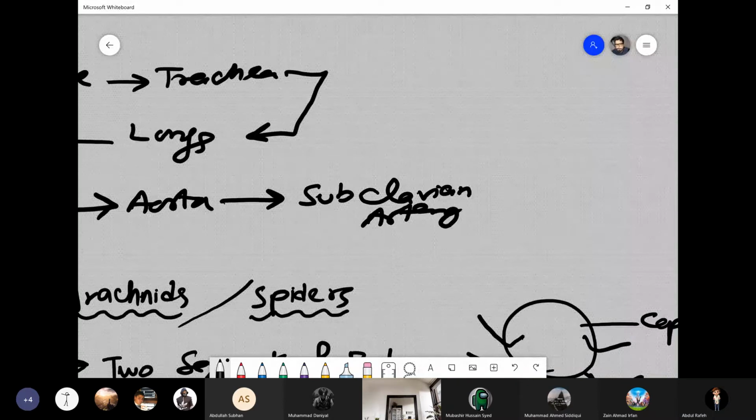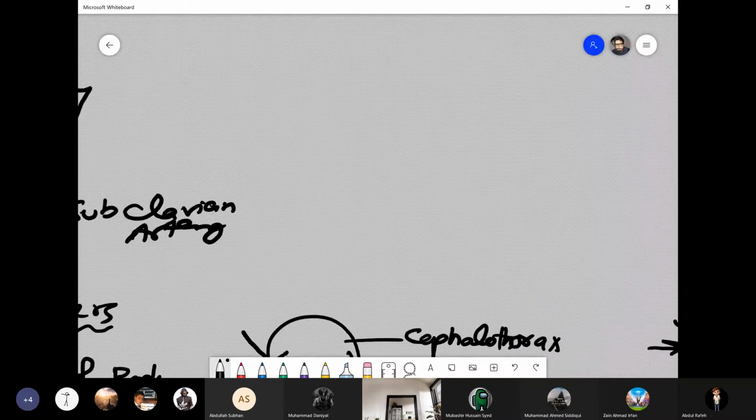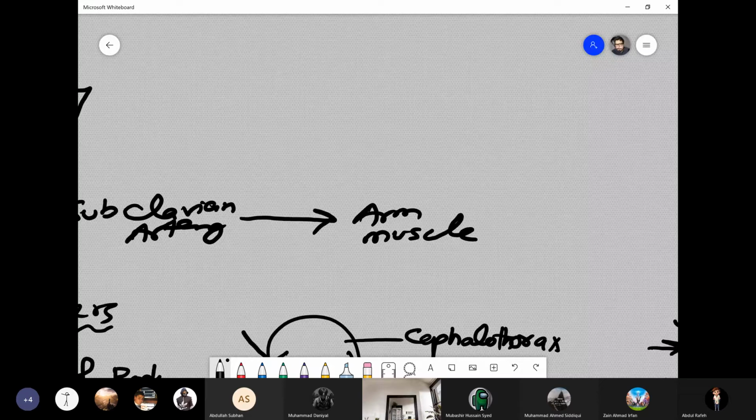If you guys remember, I told you that the arteries that go to the arms are called subclavian arteries, right? The subclavian artery will take it to the arm muscles. Right, boys?